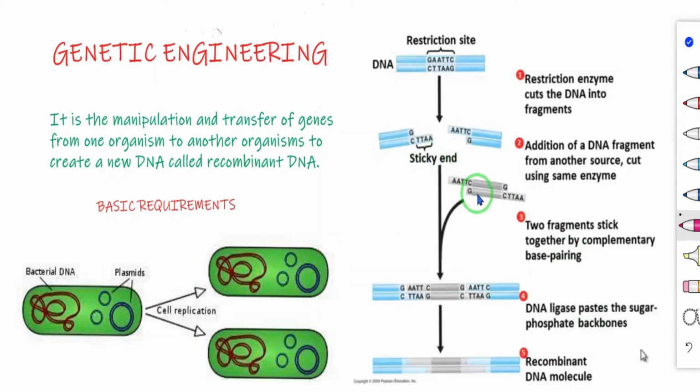See here, so now two fragments are present. So with the help of the DNA ligase, we can paste the two fragments, or we can join the two fragments. So that is DNA ligase. With the help of DNA ligase, we can paste or join the two fragments. So at last we got the recombinant DNA molecule. So these are the three basic requirements. First one, plasmid. Second one, restriction enzymes. Third one, DNA ligase.